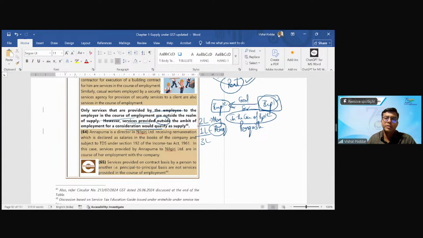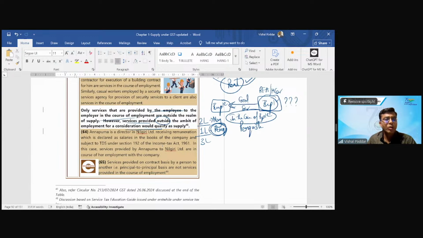So, I am providing you perquisites, which is again part of the salary contract. Let us say I am providing you rent-free accommodation and free motor car use. Now in this case, where I am providing any of these things as a part of your service contract, which is what we call perquisites in terms of income tax law, will there be any GST applicable on this? Here, there are different views.